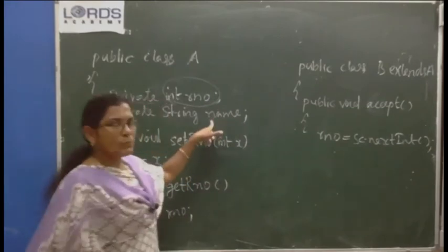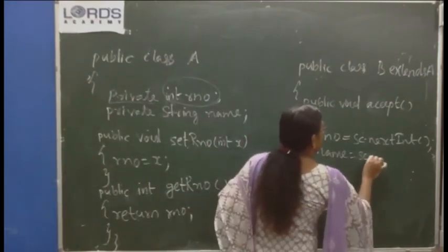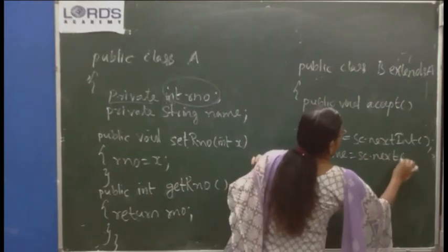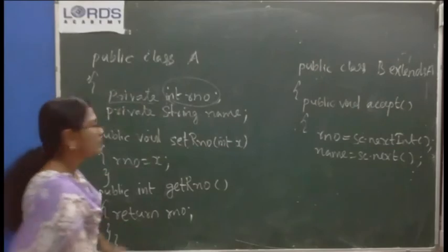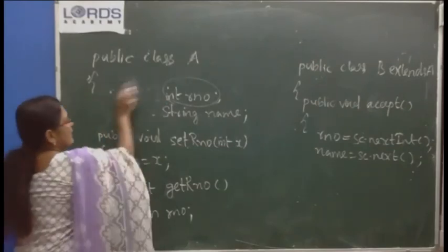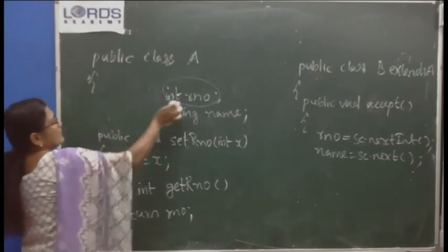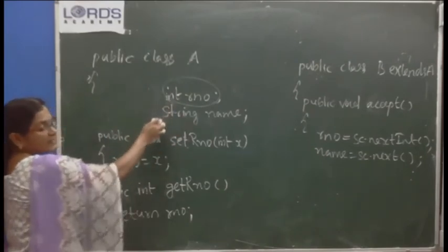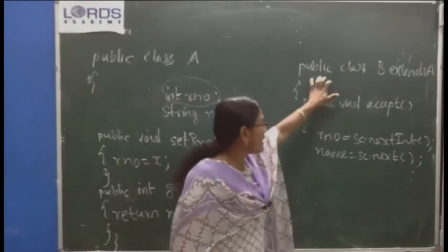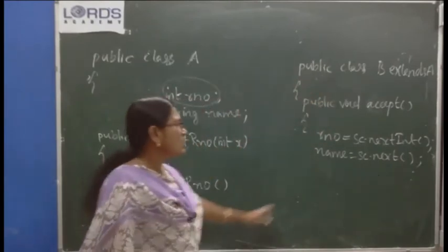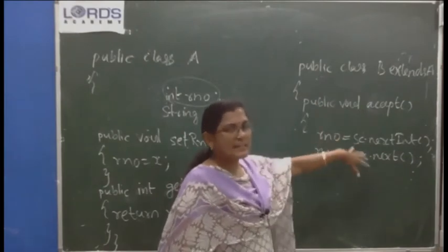This name equal to sc.next. You will be able to access them like this, provided they are not private. If they are public, protected or default. The int rNumber and string name have default accessibility, so you will be able to access them if this class is in the same package, and in subclasses in the other package also.